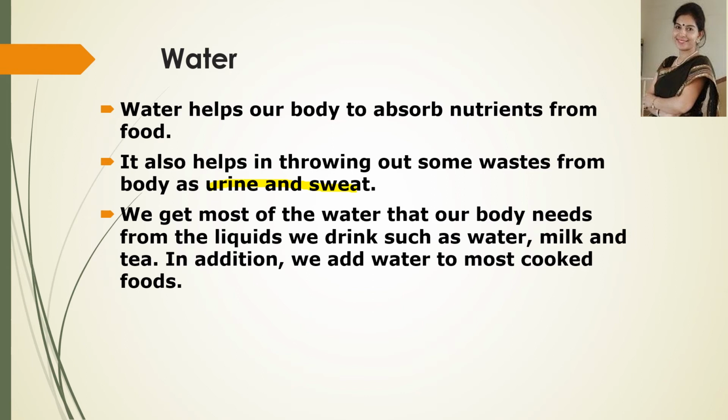And most of the biochemical processes that occur in our body require water. So water is a very essential component, and we get most of our water by drinking liquids like water, milk, tea, etc.